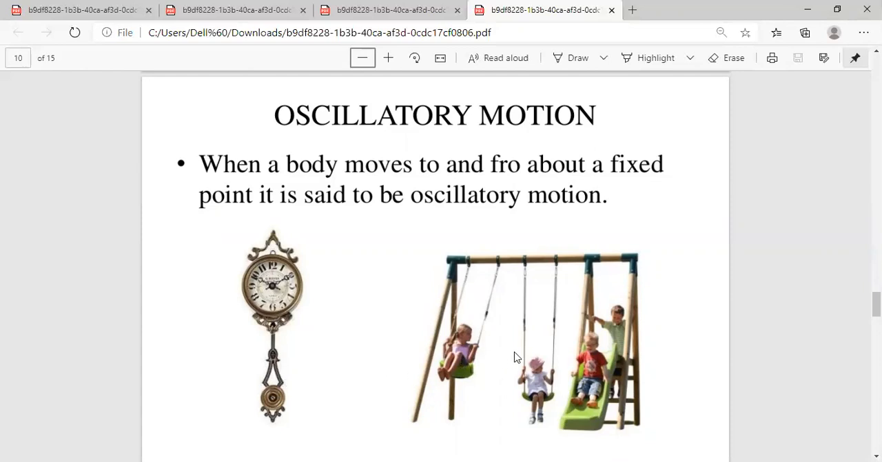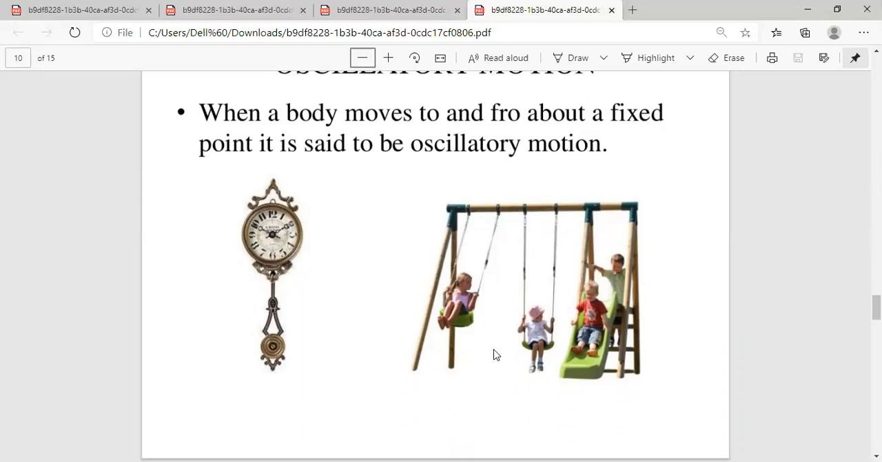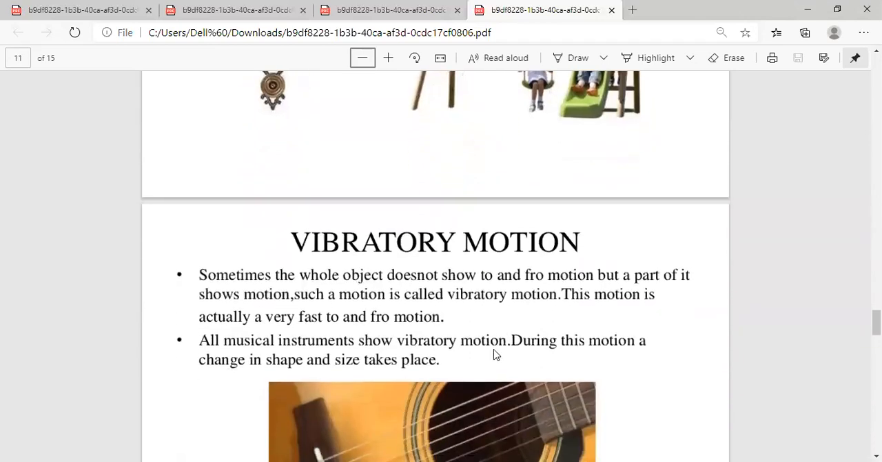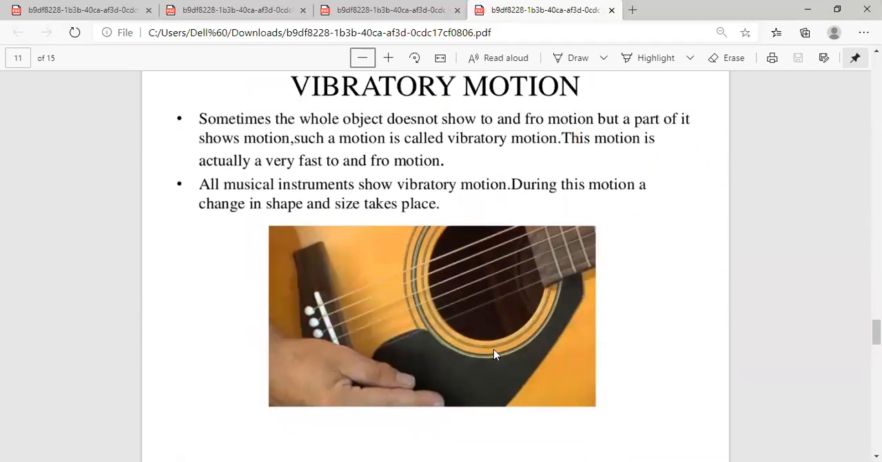Second example we can take of a swing. So when the child is sitting on a swing, the child moves to and fro or back and forth. This type of motion is known as oscillatory motion. Next, let's discuss another type of motion, which is vibratory motion. So there are minor differences between these types of motions. So let's see what vibratory motion means.